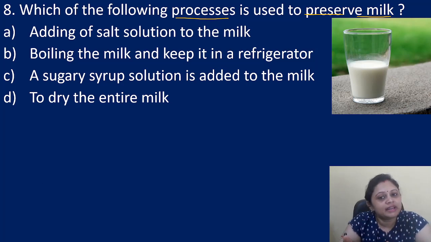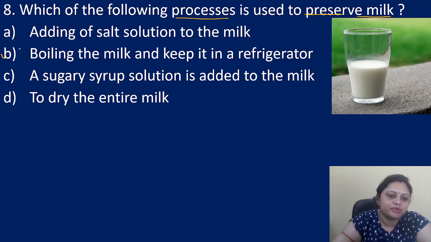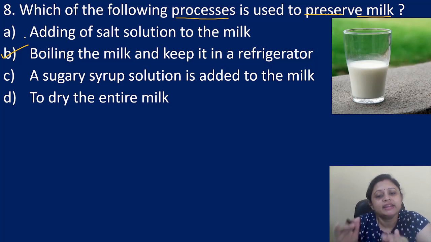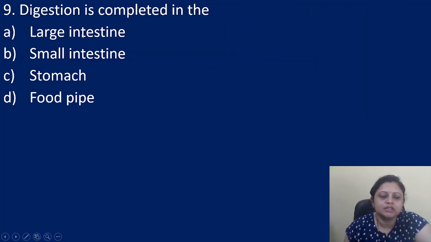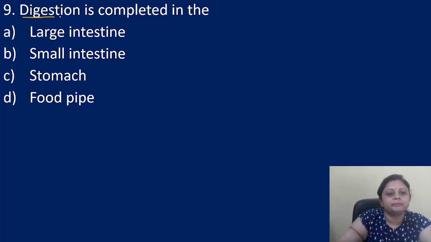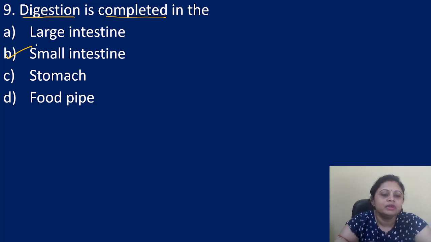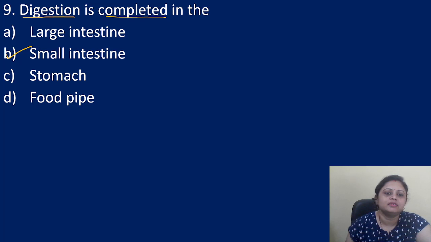Okay, so which will be the correct answer? Correct answer is option B, boiling the milk and keep it in a refrigerator. Next one. Digestion is completed in the option A, large intestine, B, small intestine, C, stomach, D, food pipe. So we just discussed it, right? So digestion is completed in the small intestine. Okay. So the correct answer is option B, that is the small intestine.